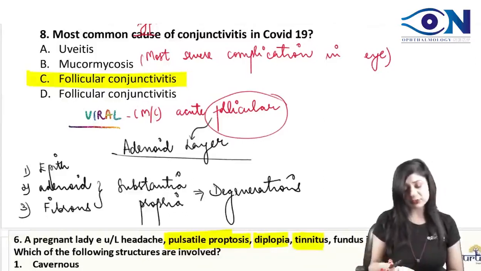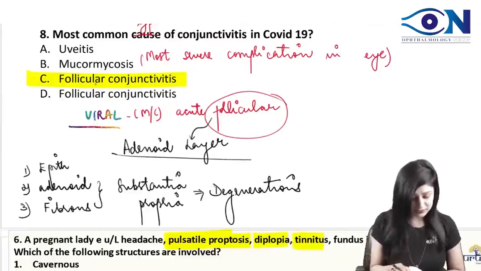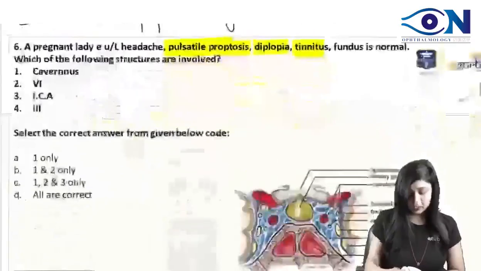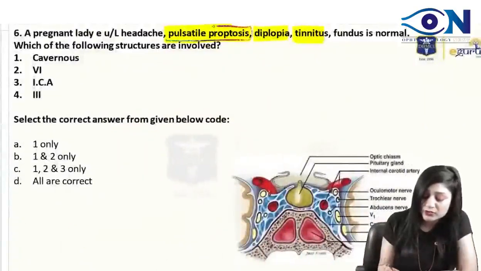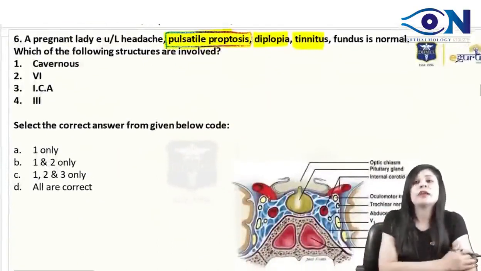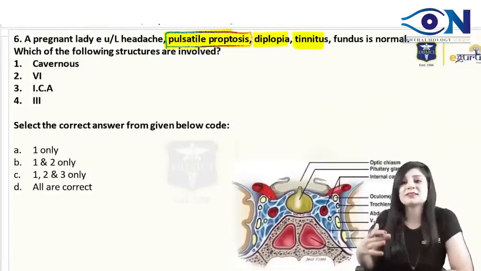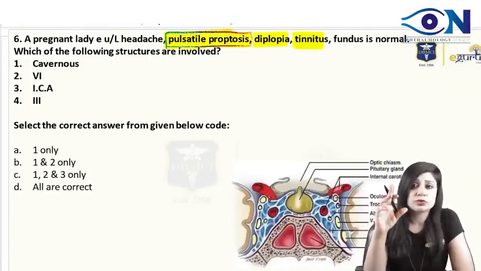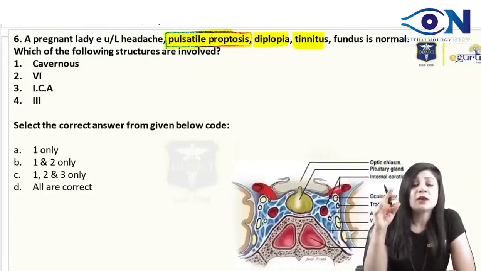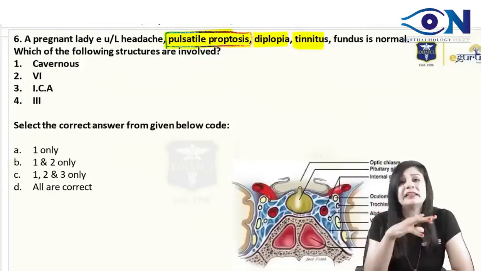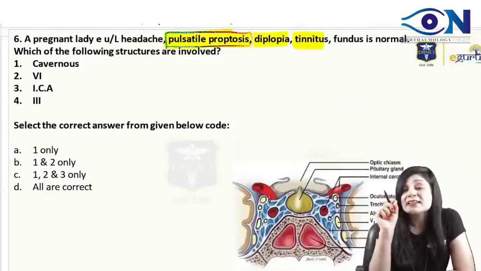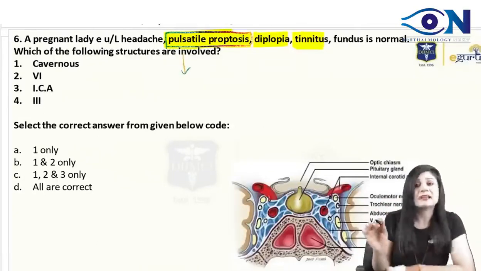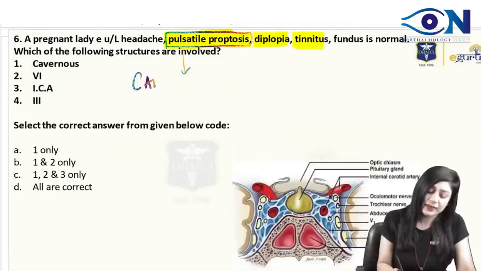I think it must be something else. I do not know what they have given me, the same 4 options, right? Now, whenever you get a question on pulsatile proptosis, I know that everybody can do this question if you start from the basic sciences, but that is always a longer route. It's always easier to find the diagnosis clinically, and then follow retrograde to the basic sciences. If the word pulsatile proptosis is in the question, then 99.99% of the times it is actually the